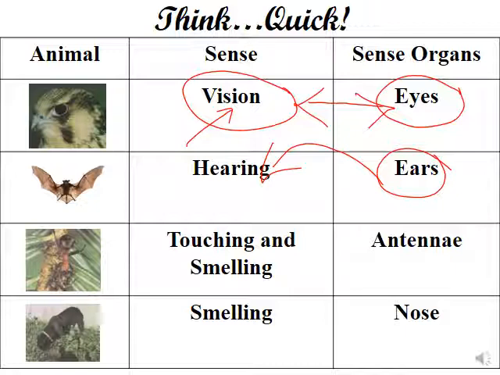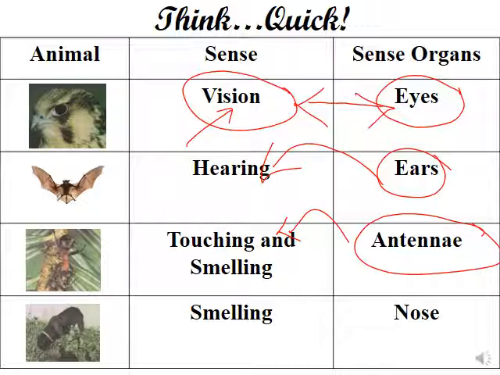It's hearing. The ant uses the antenna for smelling and touching. Surely, we don't have antennae. So touching and smelling, they represent the sense. So both of them are related to the antenna.